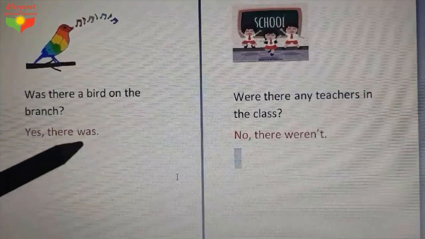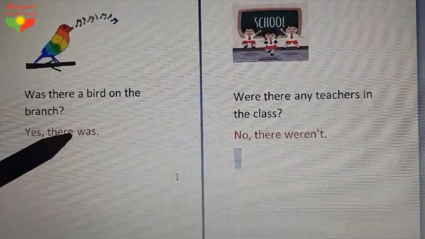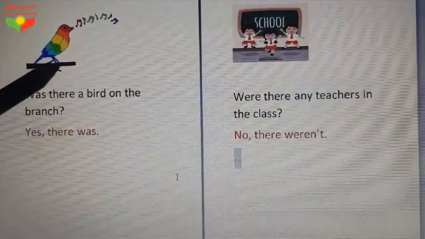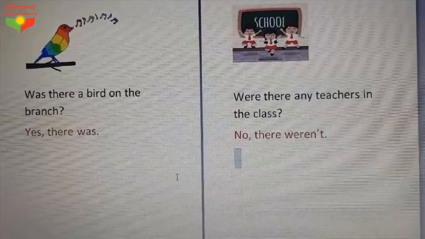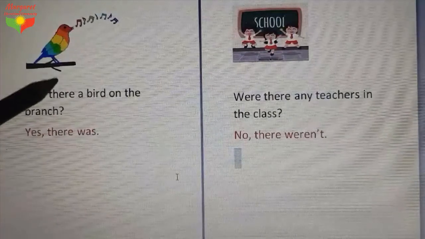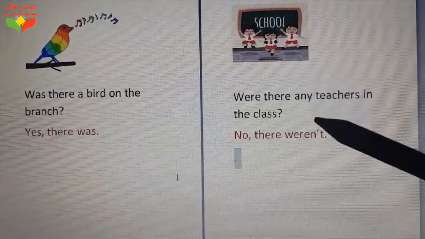So we have a short answer. So you have the answer, shortly, briefly. Yes, there was, because if you look at the picture, there was a bird on the branch. So that's why. Now move to the other picture.